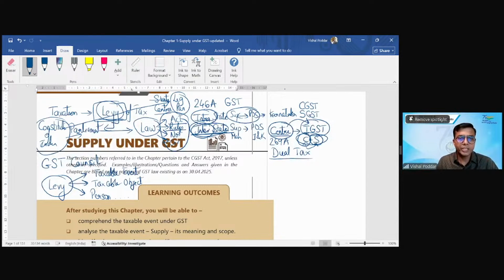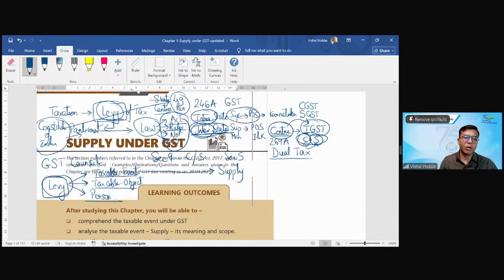Now, when you read section 9 of the CGST or the SGST Act and section 5 of the IGST Act, you find this levy, where section 9 and section 5 say that we want so many things present, and only then would the levy be created. Now, out of the entire levy, our first chapter is only going to talk about the first component, which is the taxable event, which we refer to as supply.